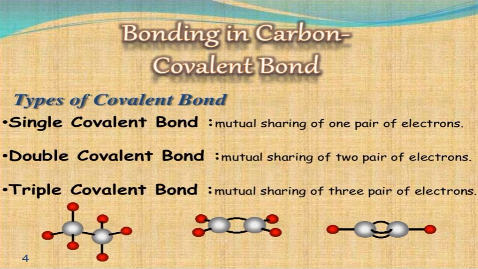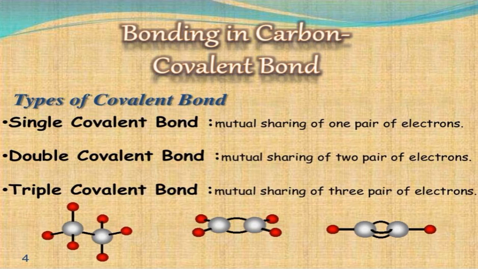Second, carbon cannot gain 4 electrons because the addition of 4 electrons in the valence shell will result in strong electronic repulsion between the 8 electrons now present in the valence shell, and the energy required to overcome this repulsion is very high. To acquire inert gas configuration, carbon can only share its 4 valence electrons with other atoms, forming